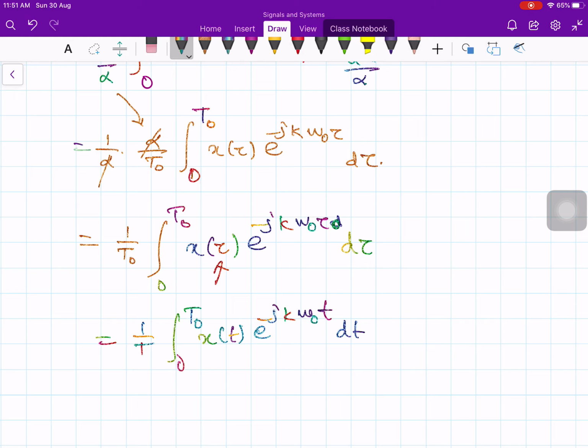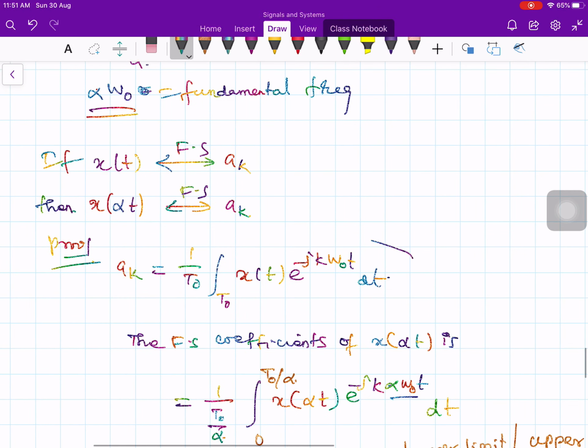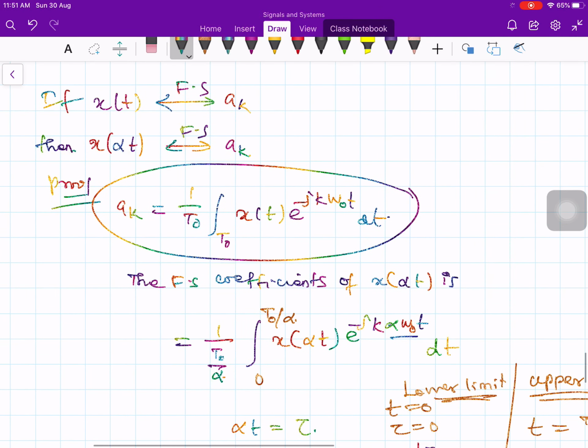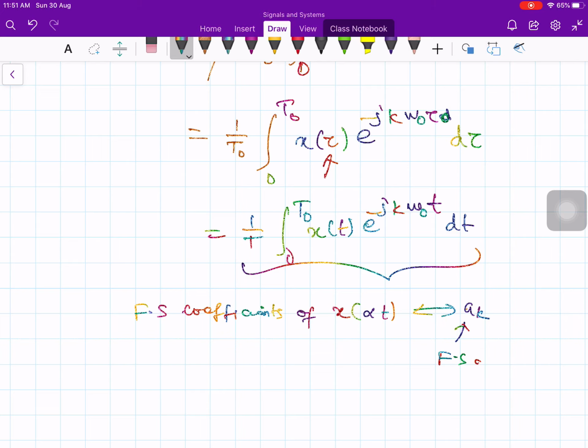And what is this? This is precisely what we started with, ak. Therefore, the Fourier series coefficients of x of alpha t are what? ak. What is this ak? Again, this is the Fourier series coefficients of x of t. Therefore, the Fourier series coefficient does not change.